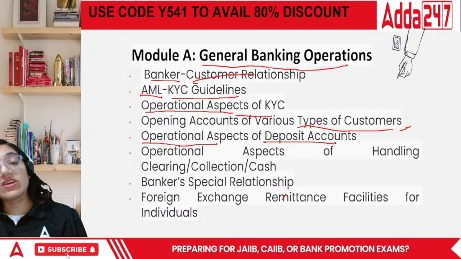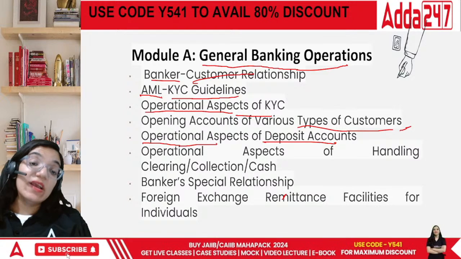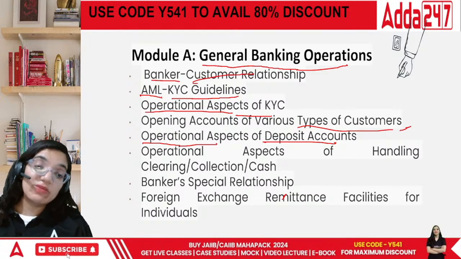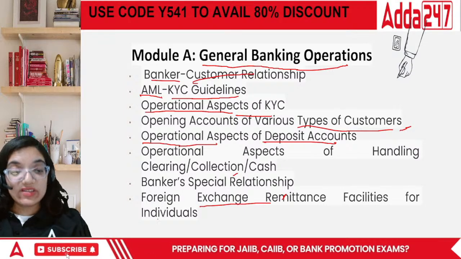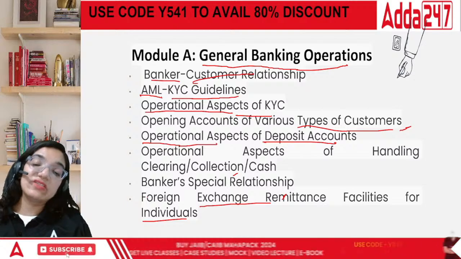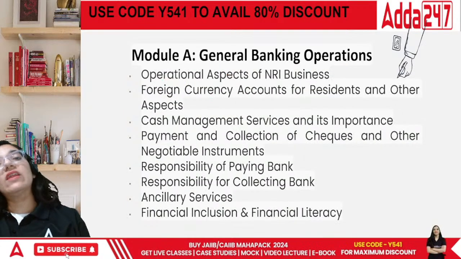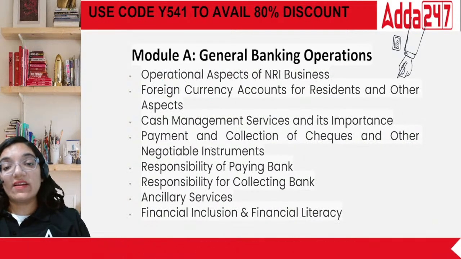How do you clear a check? How do you look forward towards cash? The banker's special relationships which they build up. Foreign exchange remittance facilities for individuals. What are the facilities that we are bringing up? Then operational aspects of NRI business.